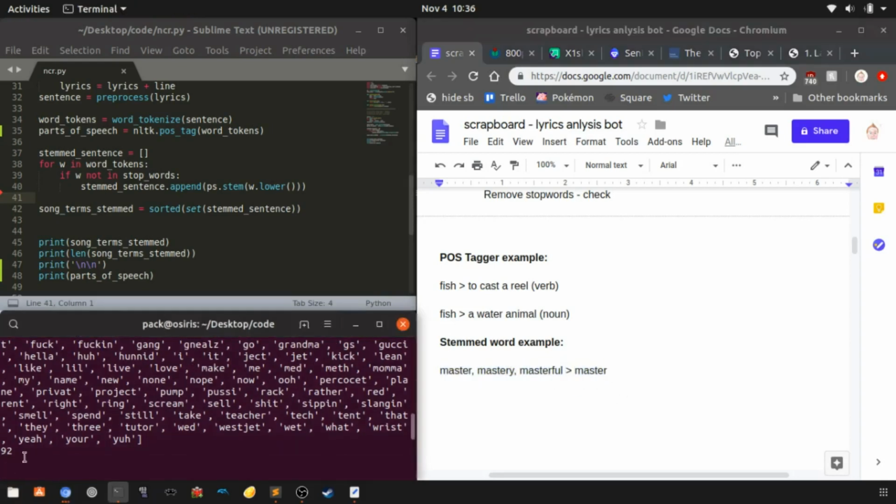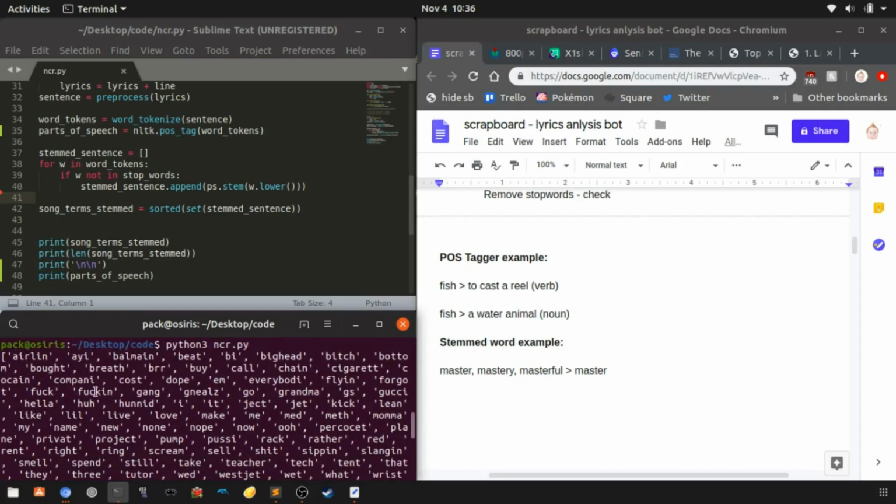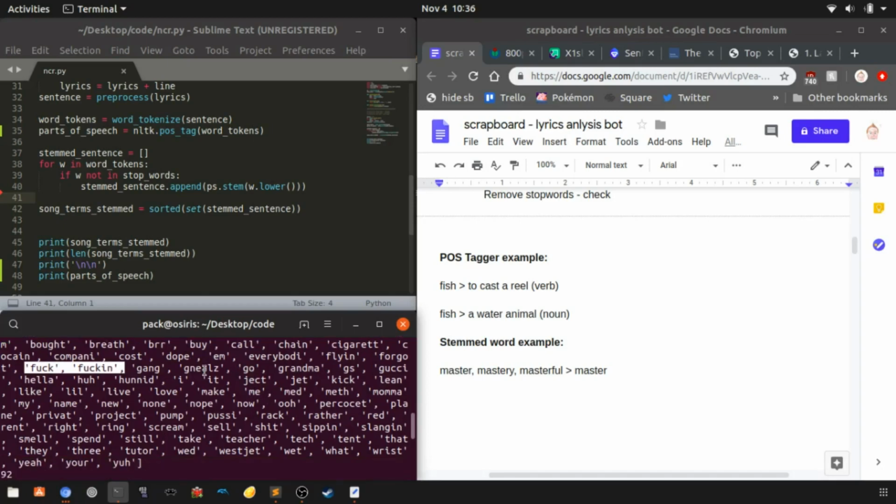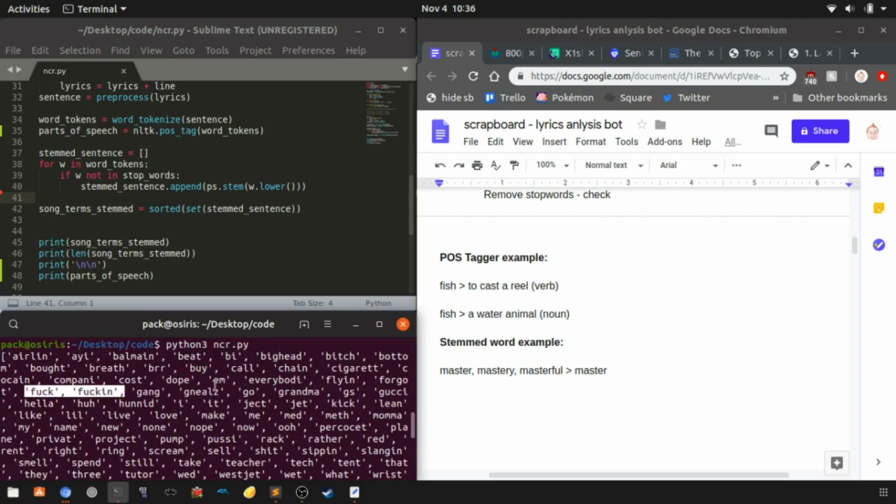And down here, if you see this 92, what I've done is calculate the number of stems, which means the number of unique words in the song. That's not the number of total words, that's the number of unique words. Now, there is a glitch here. The algorithm was not able to properly stem the word fuck, maybe because it's not configured to process cuss words, although a couple here look like they were properly processed. I don't know why the algorithm messed that up, but these 2 words should just be fuck, the same stem.